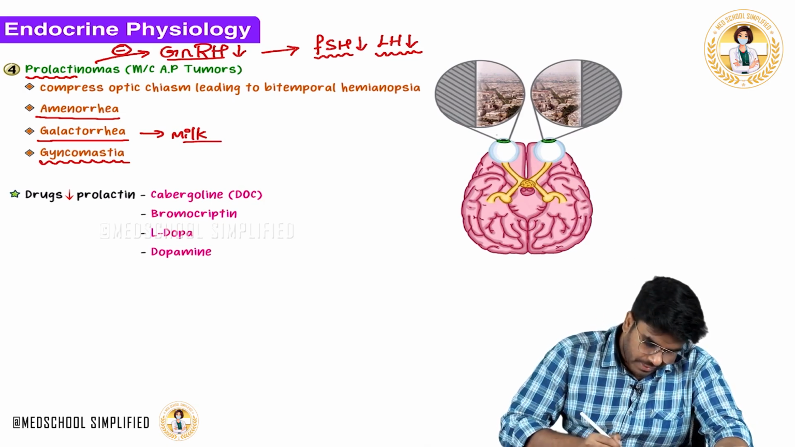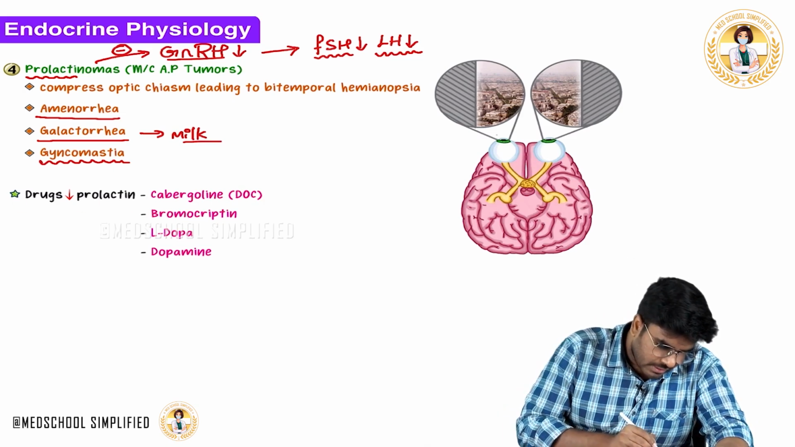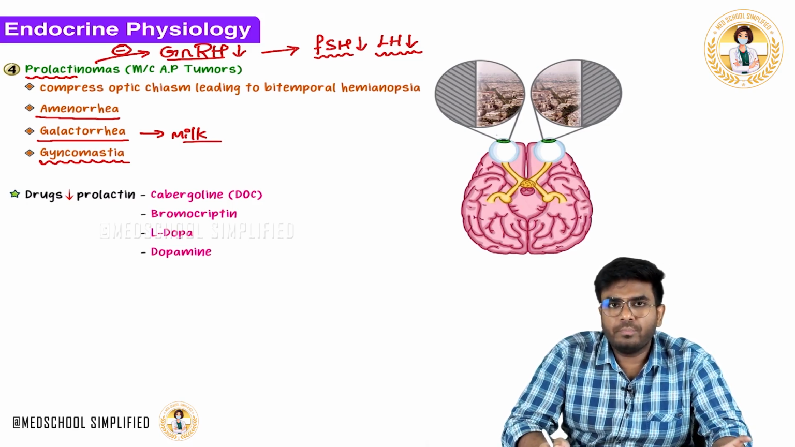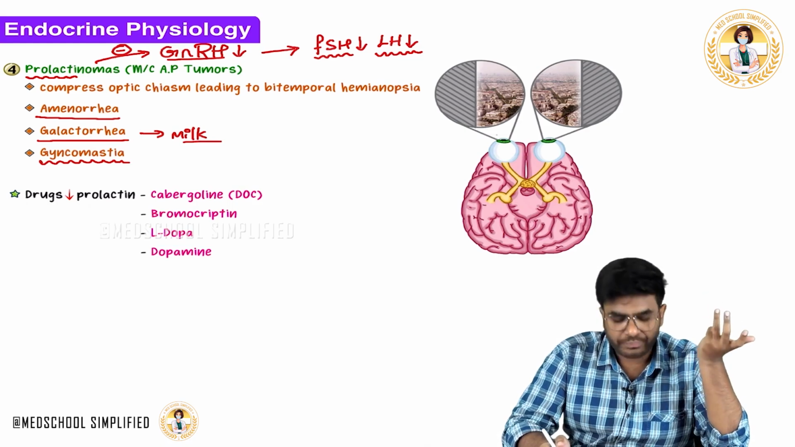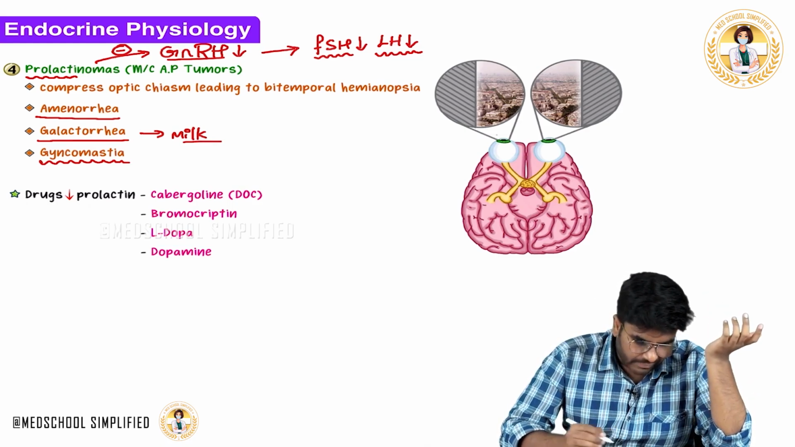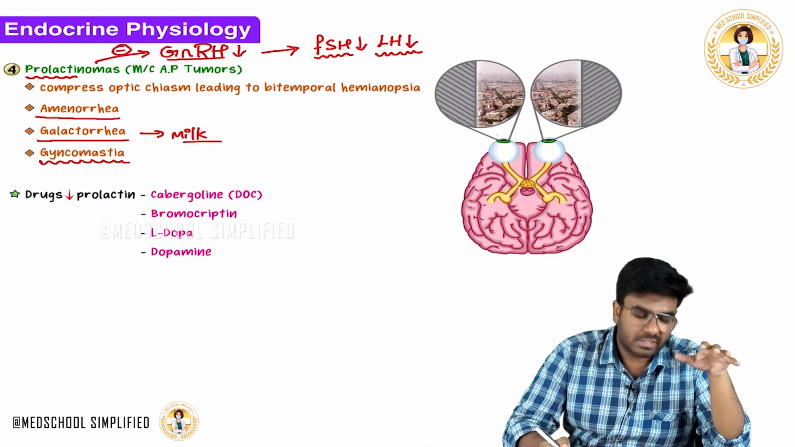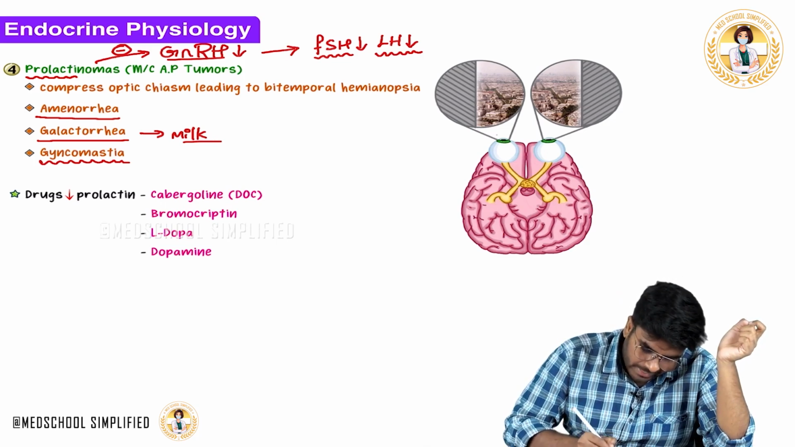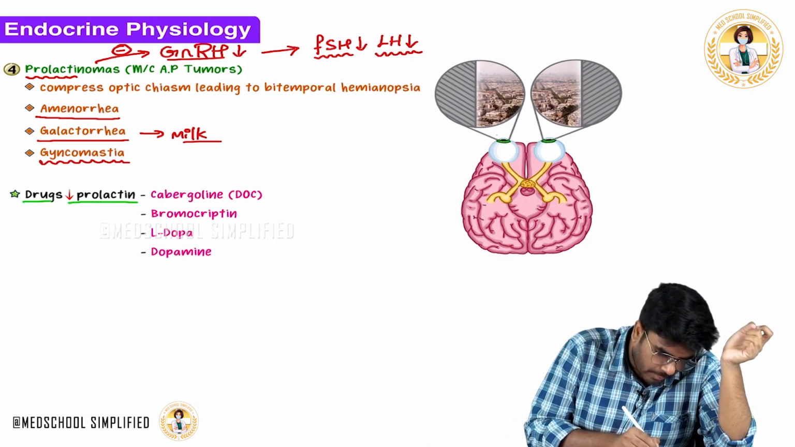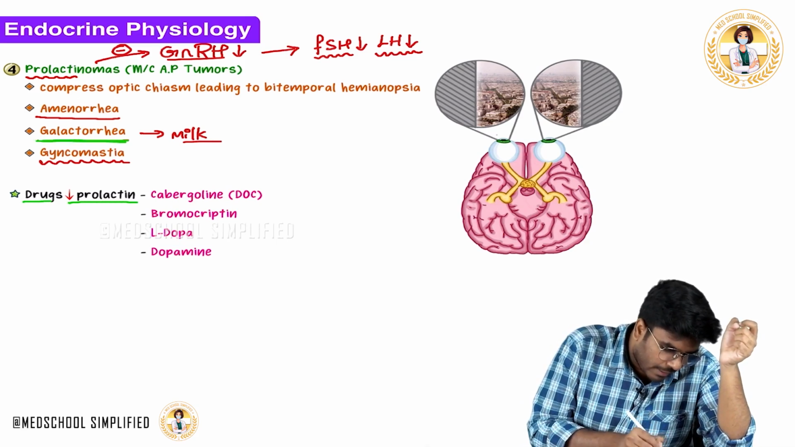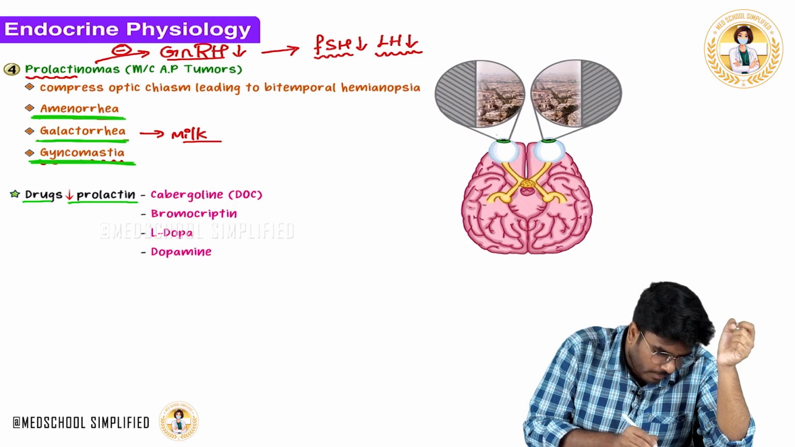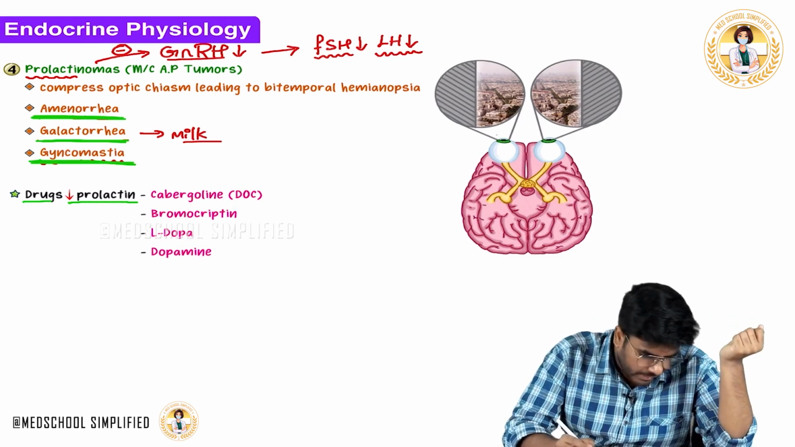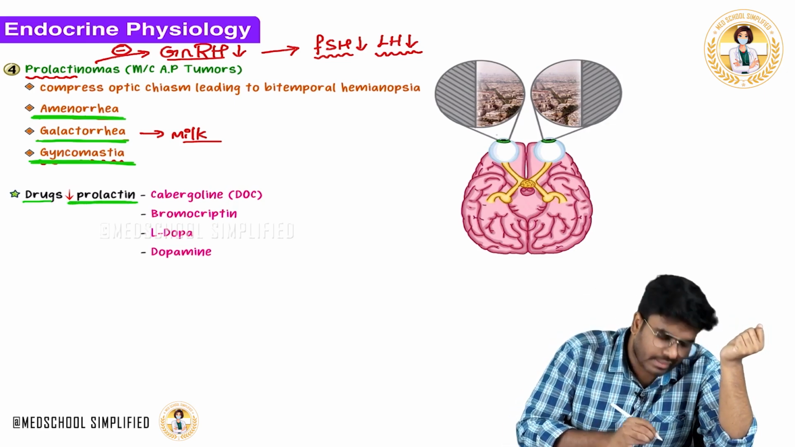Now how do we treat such conditions? You can treat these conditions by using certain drugs. It's a space occupying lesion in the brain, so actually you need to do surgery. But anyway, for symptomatic treatment, you can decrease the symptoms by giving prolactin antagonists, drugs decreasing the prolactin. Galactorrhea, amenorrhea and gynecomastia are all caused by prolactin, so symptomatic treatment is by decreasing the prolactin.